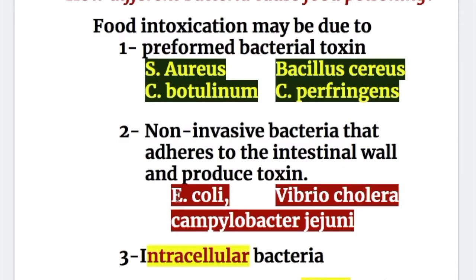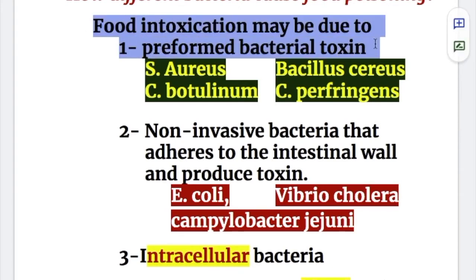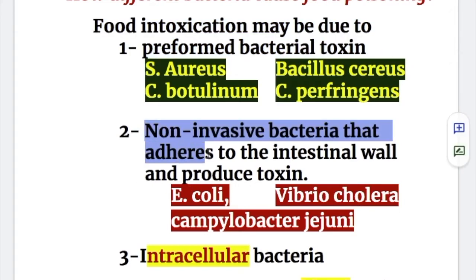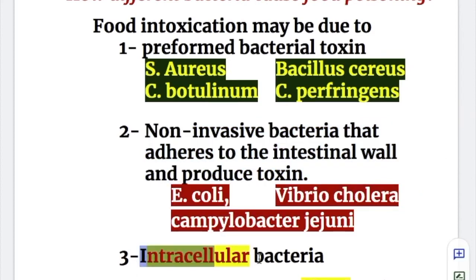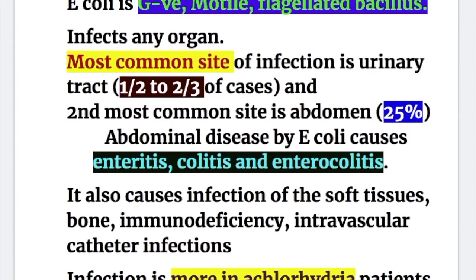So now let's discuss E. coli, and how different bacteria cause food poisoning. The topic number 1, food intoxication by the preformed bacterial toxin, we discussed in the other video. Number 2, non-invasive bacteria that adhere to the intestinal wall and produce toxin. They include E. coli, Vibrio cholera, and Campylobacter. And the third variety is intracellular, and the fourth one is the bacteria that enters the blood. Now let's discuss E. coli.